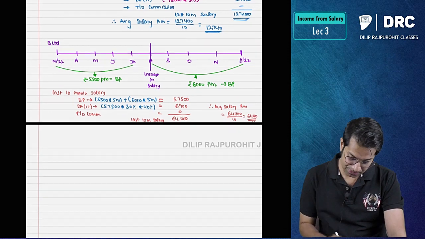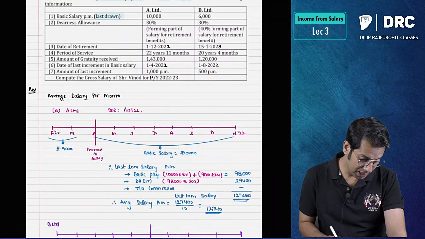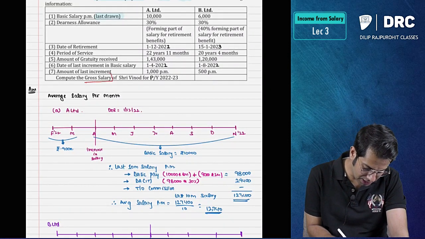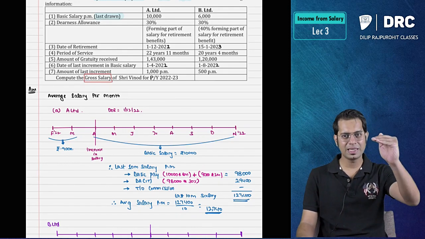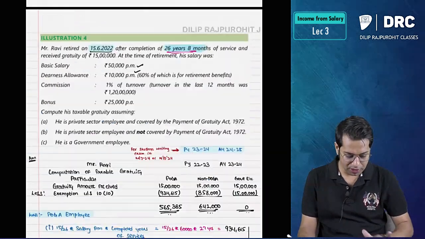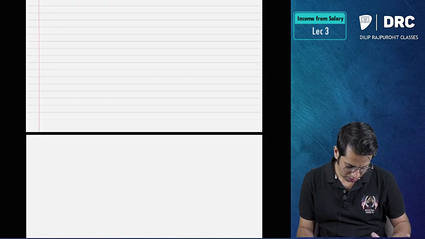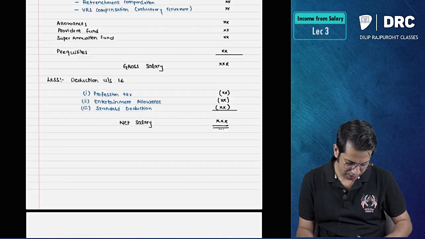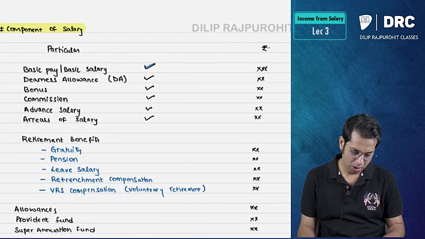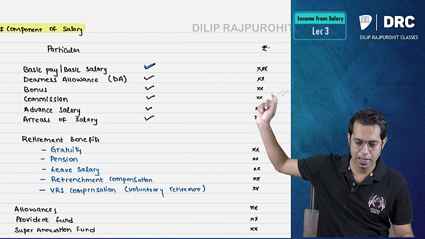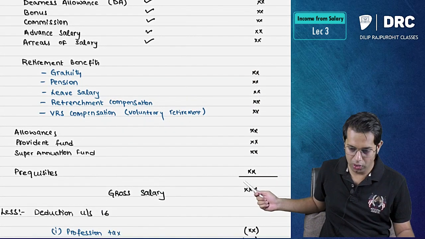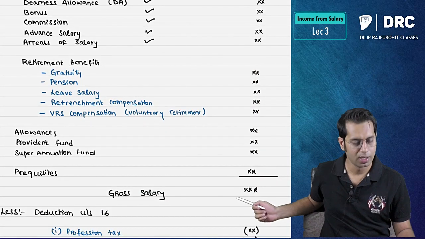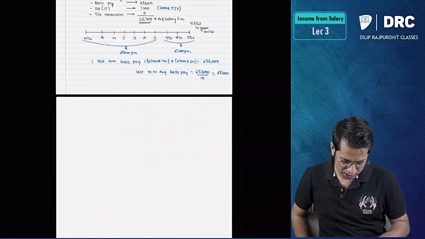Now I think the next computation is something which you can do, but here please keep in mind they have asked us to find gross salary. They have given you basic, they have given you DA. So gross salary means what, sir? In the present case they have given you basic, dearness allowance, and gratuity. You total this, you will get your gross salary. So let us do it then.